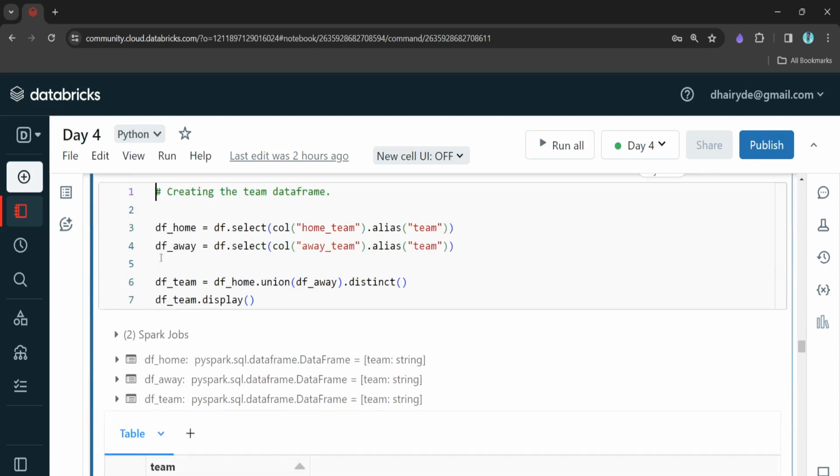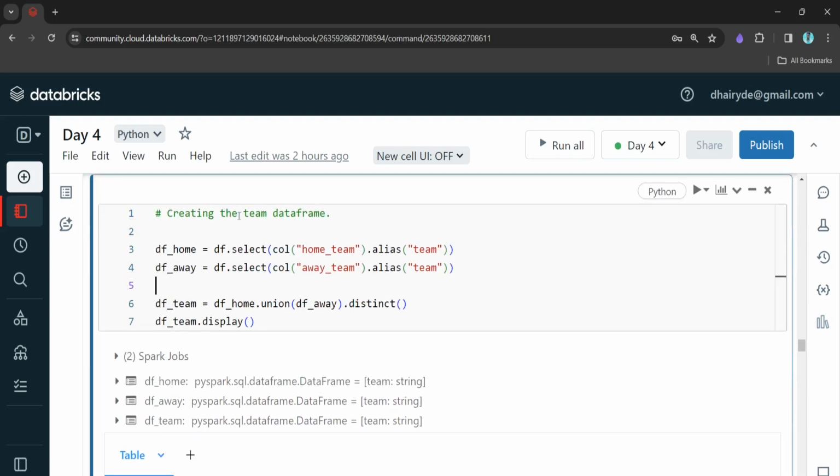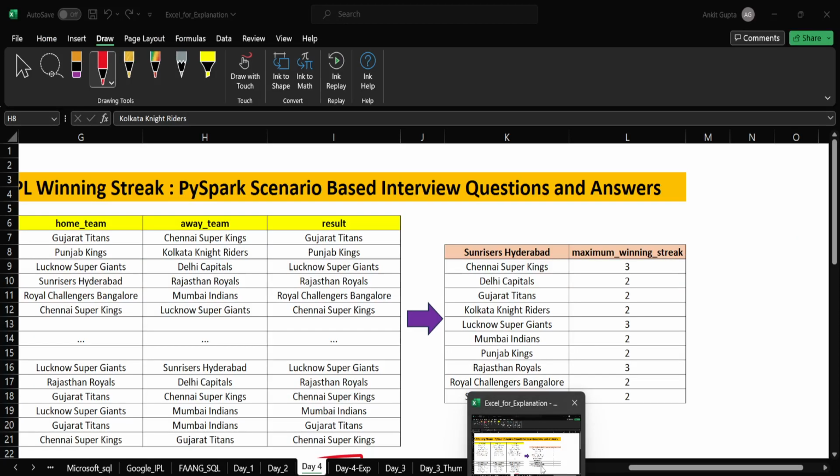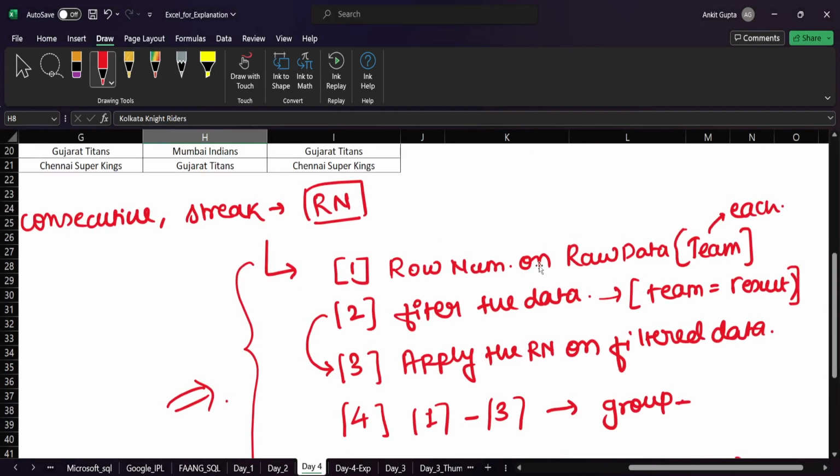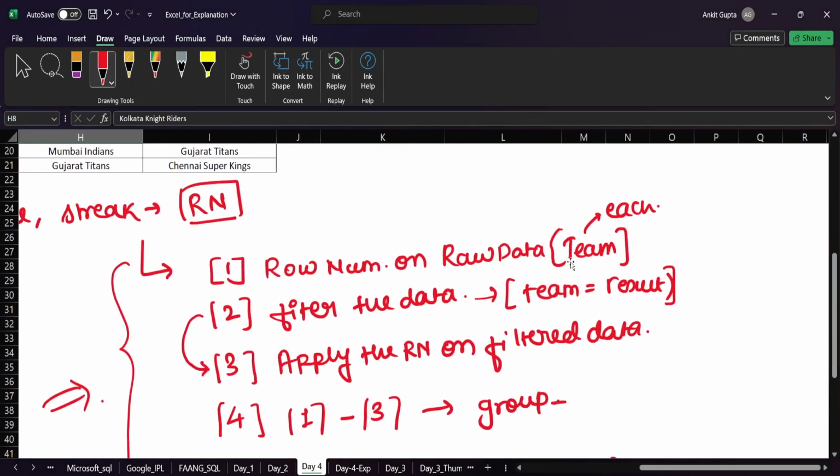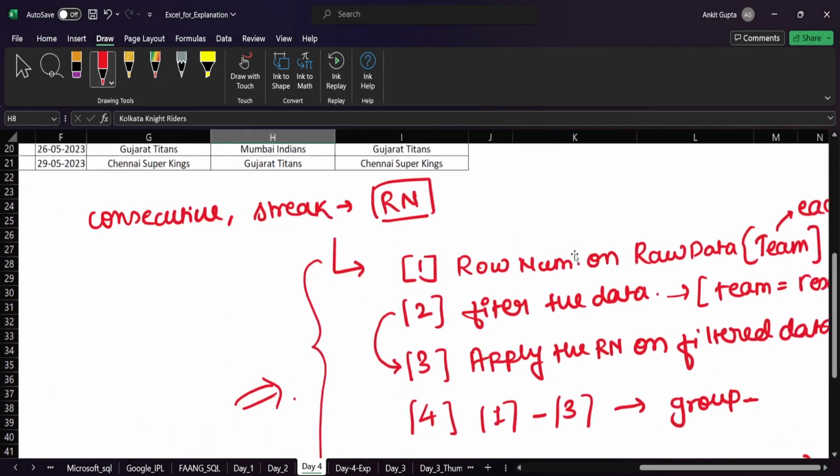Okay, this also ran successfully. So now our first step starts. Our first step was row number on the raw data, basically for each and every team, right?